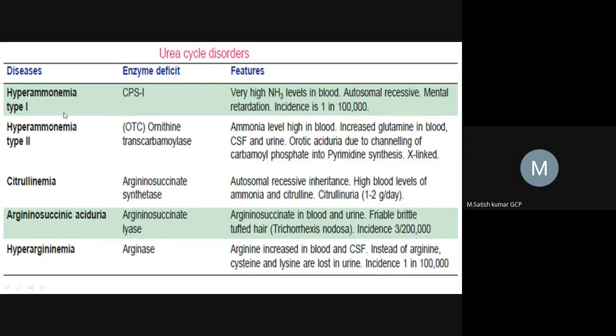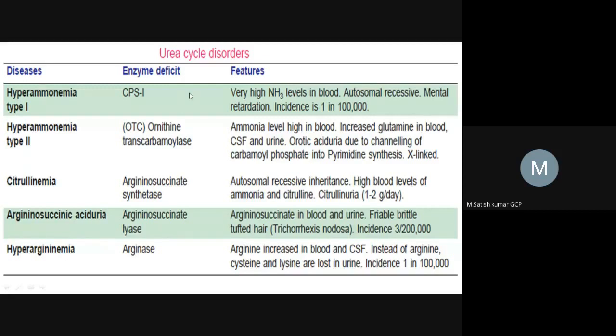Coming to the first disease, hyperammonemia, which is mainly due to the CPS1 enzyme, carbamoyl phosphate synthetase 1. Deficiency of this enzyme leads to hyperammonemia type 1. This is a rare disease. Out of 1 lakh patients, one patient can get this disease. It is a very rare but very severe disease. In this disease, ammonium will accumulate in the blood and CSF.